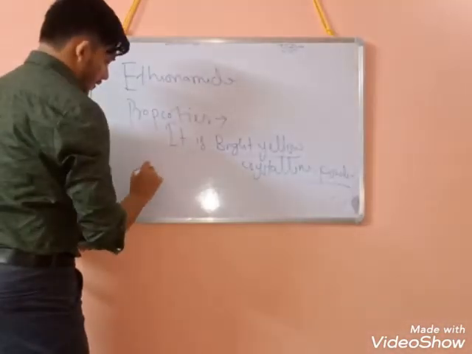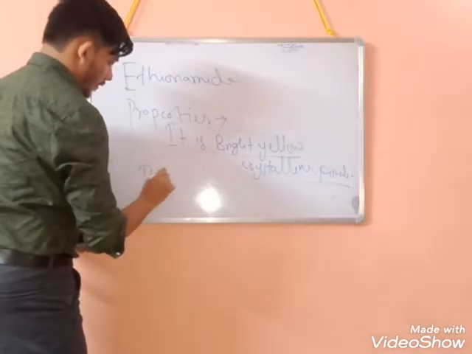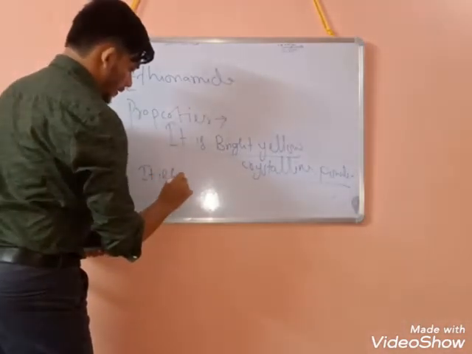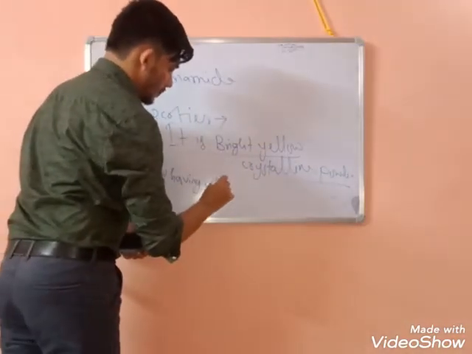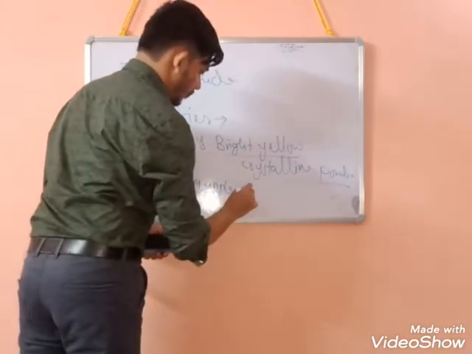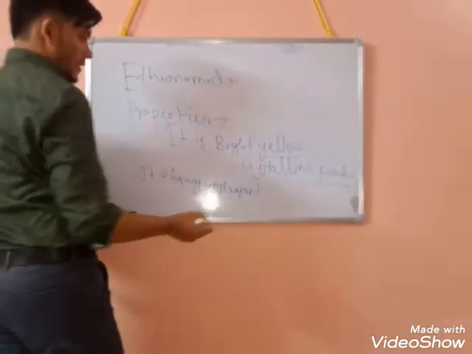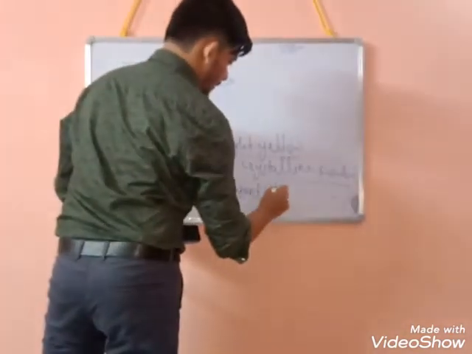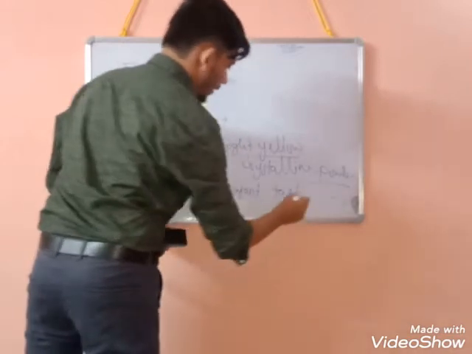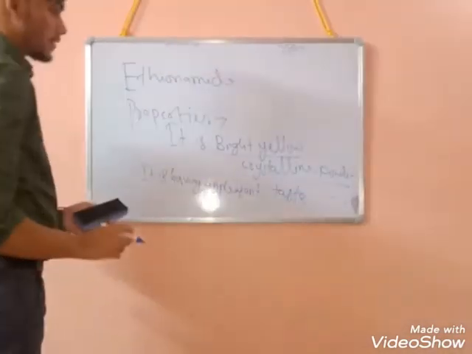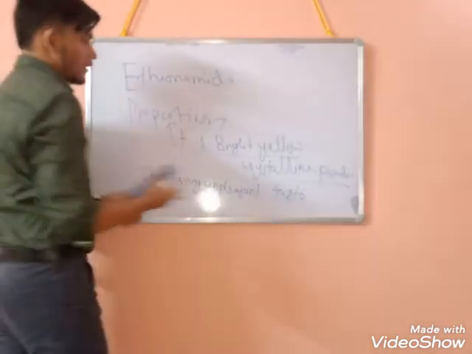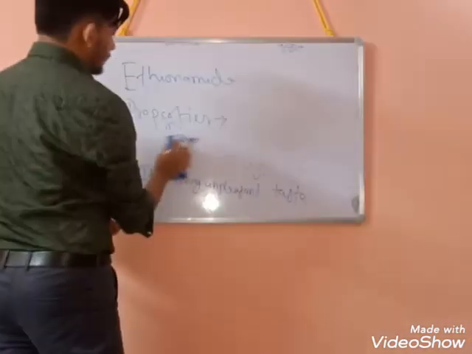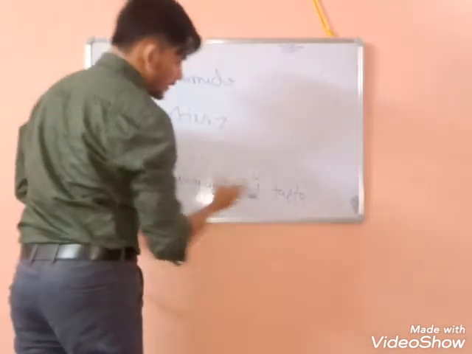Then it is having an unpleasant taste. So you have to remember this one is having unpleasant taste or sulfurous taste.